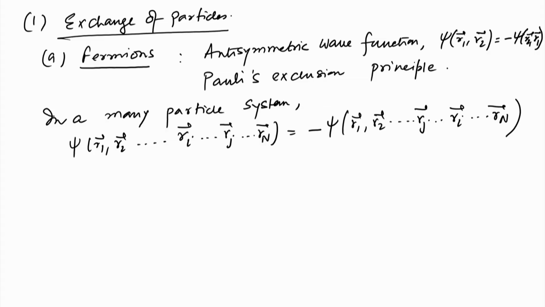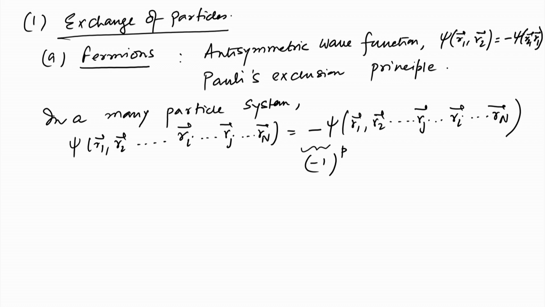So, this factor is like (-1)^p, where p is the number of changes that are made, and so if p is even, then we will have a plus sign, and if p is odd, we will have a minus sign.